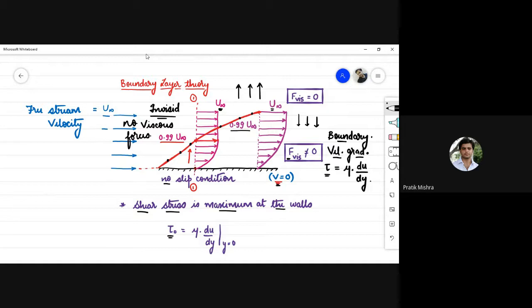And we have seen this in Newton's law, the shear stress tau naught is equal to mu times du upon dy, and at the walls tau is maximum. Okay, moving on.